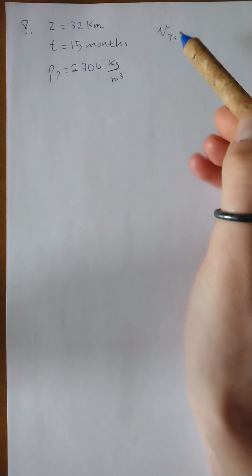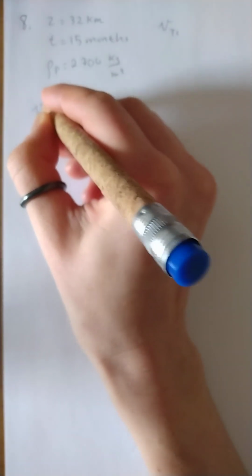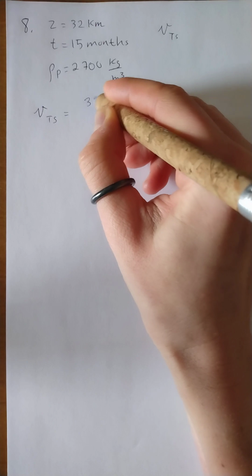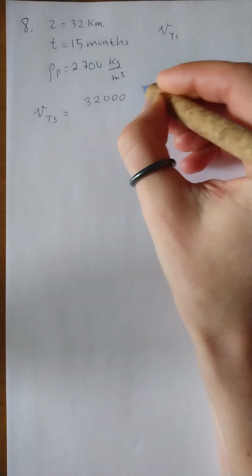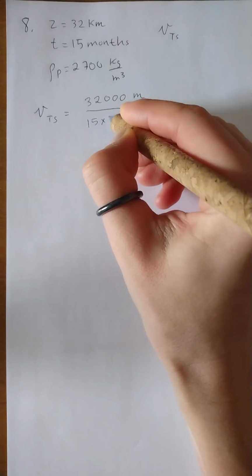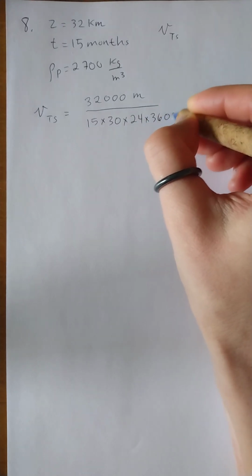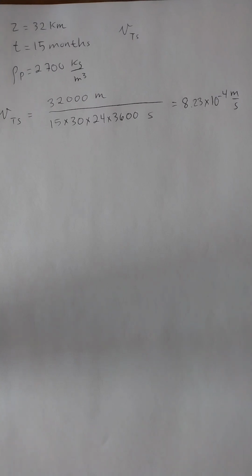Okay, so we can first calculate the terminal settling velocity from this distance and time. So if things were falling over a distance of 32 kilometers or 32,000 meters, 15 months each have approximately 30 days with 24 hours and 3,600 seconds per day. So that's our time in the denominator. That works out to a settling velocity of 8.23 times 10 to the minus 4 meters per second. So pretty slow terminal settling velocity.